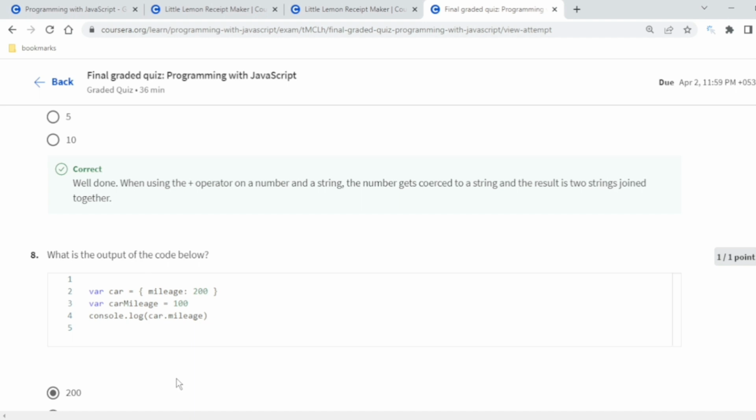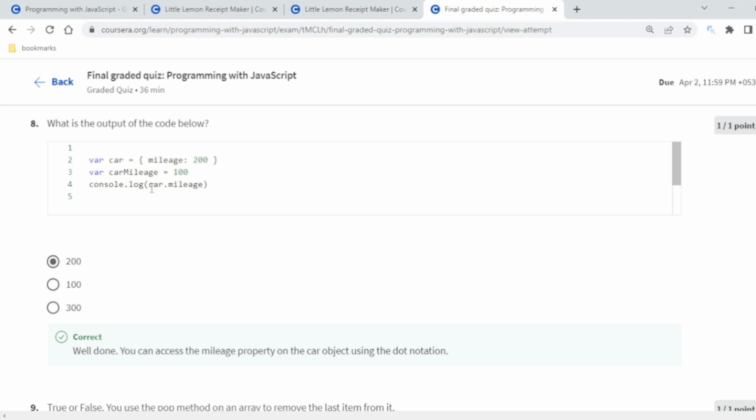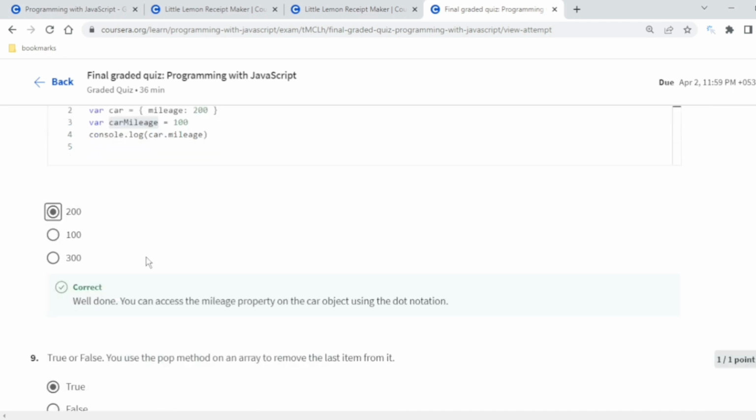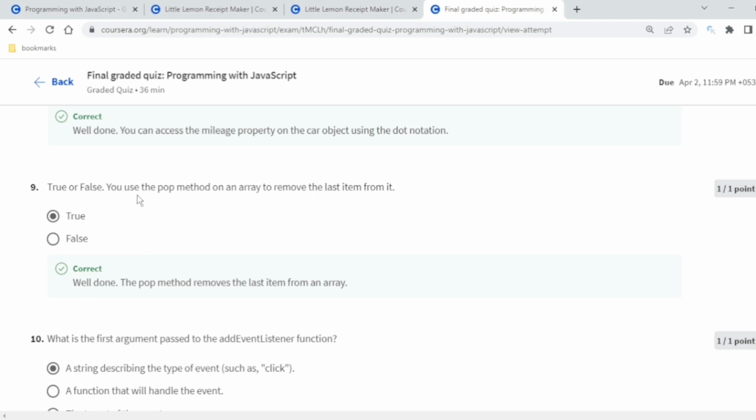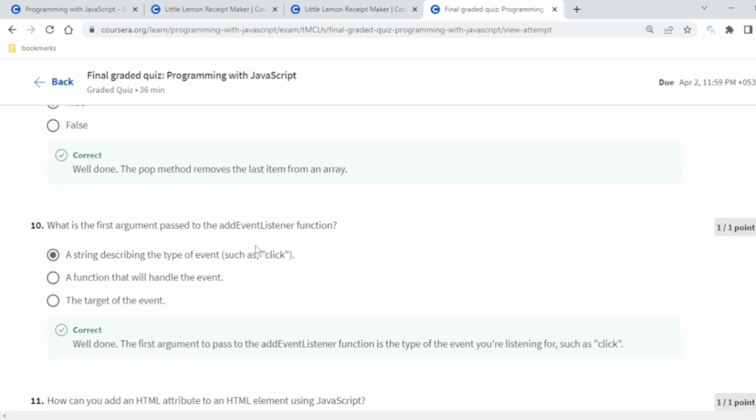And what is the output of this code? 200. Okay, because whenever car.mileage is called, it will show this. This is another variable. Remember, don't get confused with this. Then, you use the pop method on an array to remove the last item from it. True. Push adds, pop removes the last item from the array.